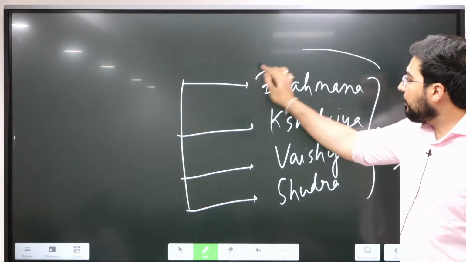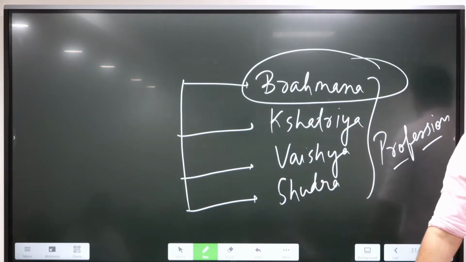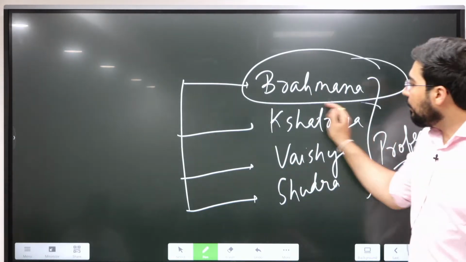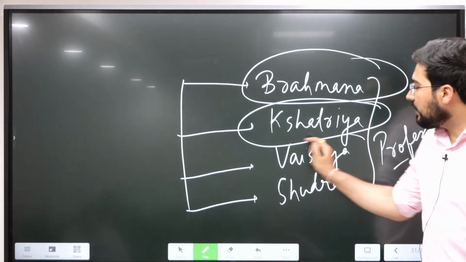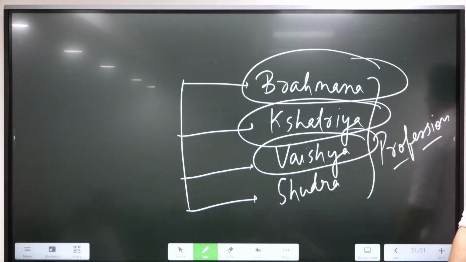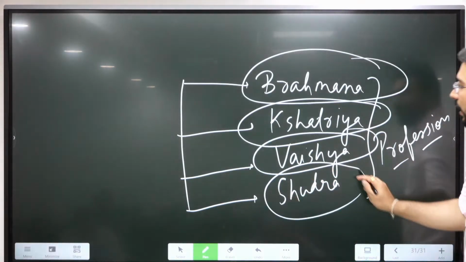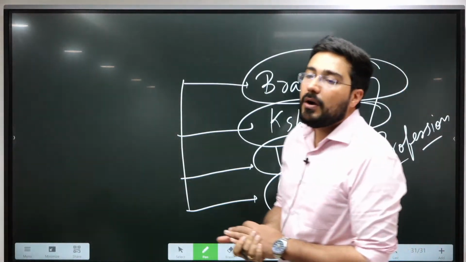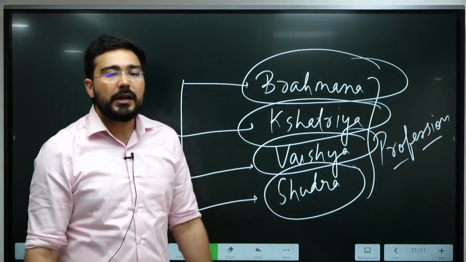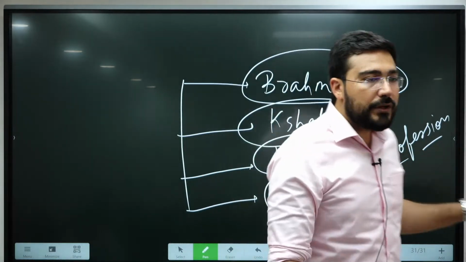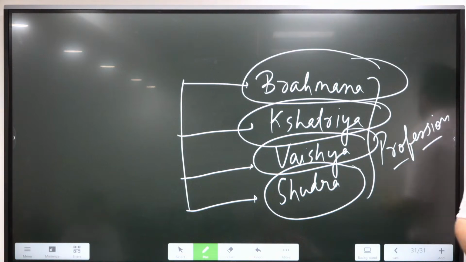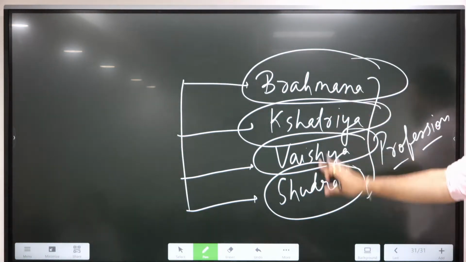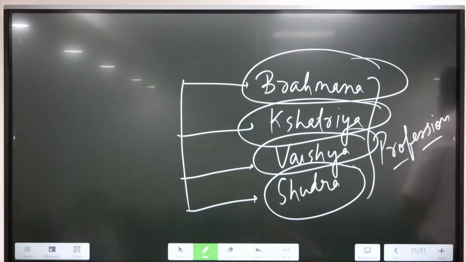Like the profession of teaching, it belongs to Brahmana. The profession of fighting, warfare belongs to Kshatriya. Doing different form of business, agriculture, it went to Vaishya. And the duty of the Shudra was to serve the upper three Varnas, or a kind of hospitality. And this was linked to the profession of the people. So, literally, within one family, people could have different kind of Varnas. This was possible during the Rig Vedic society.